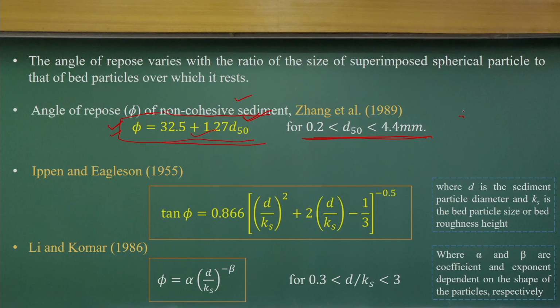So please don't use this equation for D50 beyond 4.4 mm, because it is not valid there. You should try to understand that empirical equations are developed for a certain range of data, and that is what we should check before applying an equation. In the same way, there are more details for determining the angle of repose. Please go through books on fluid hydrodynamics or these materials to look at these empirical equations.